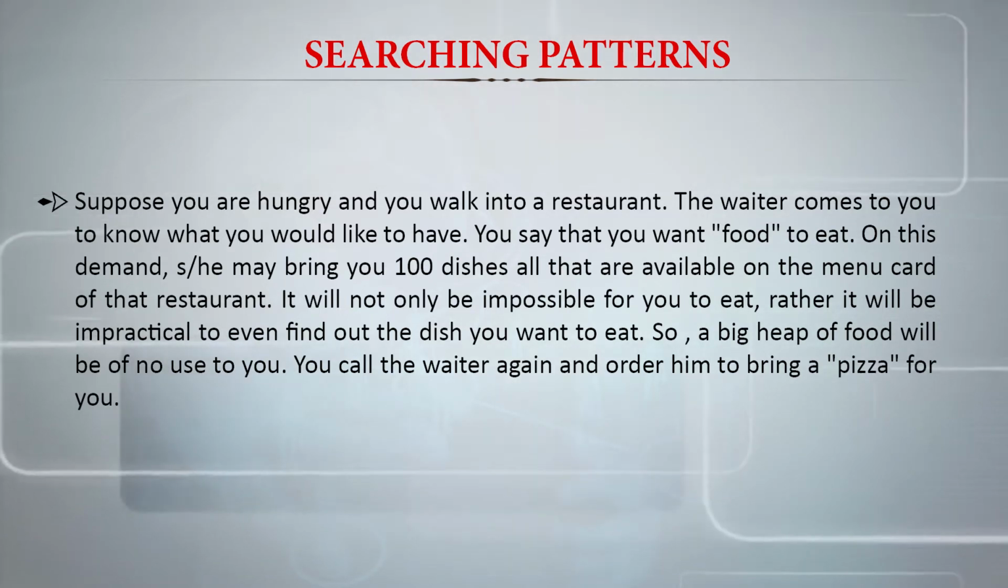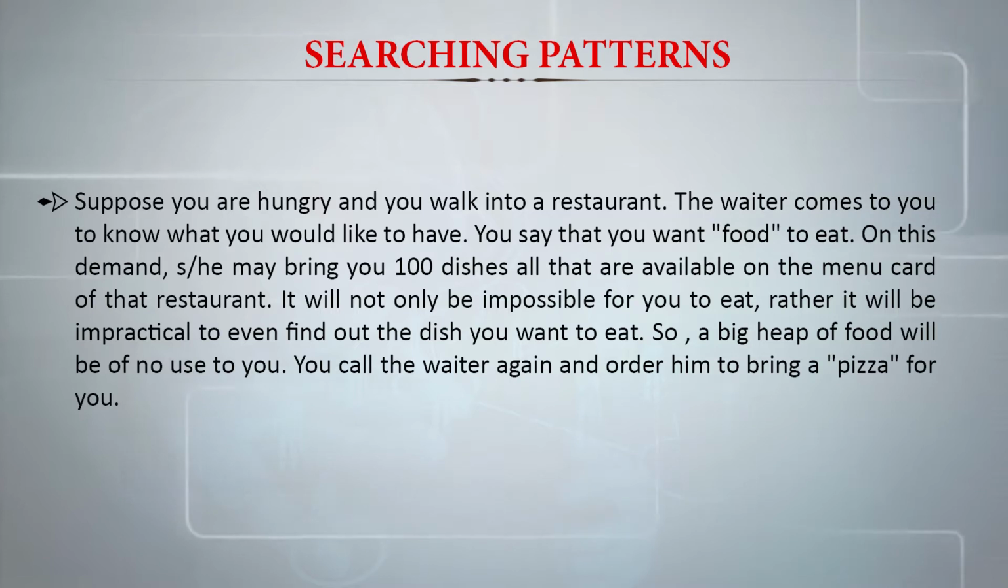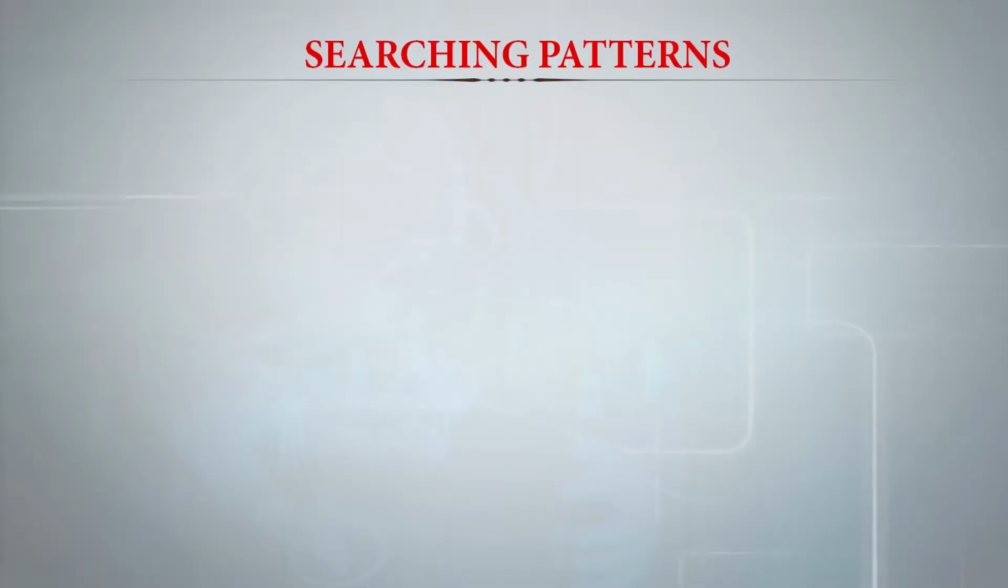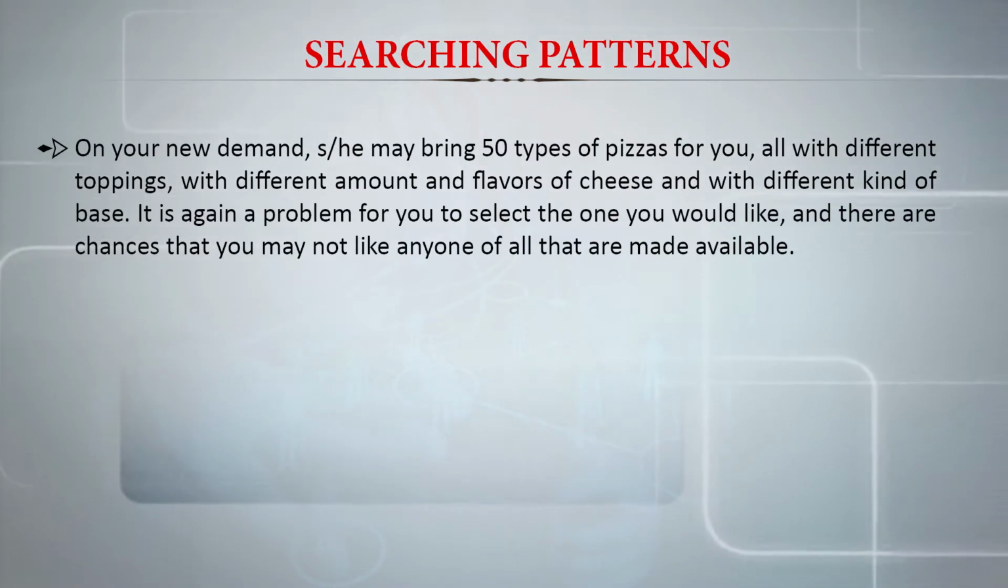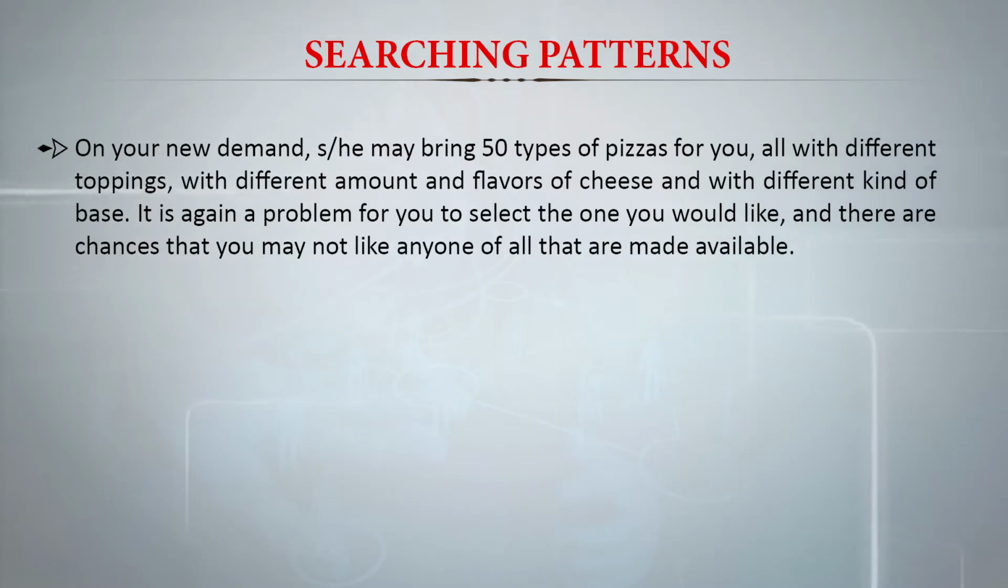You call the waiter again and order him to bring a pizza for you. So now you are a bit better. You are not saying food. Food means everything that the restaurant makes, and he brought around 100 dishes. Now you said bring pizza. You are specific now. So on your new demand, the waiter brings 50 types of pizzas for you, all with different toppings, with different amounts and flavors of cheese, and with different kinds of base. It is again a problem for you to select the one you would like, and there are chances that you may not like any one of all that are made available.